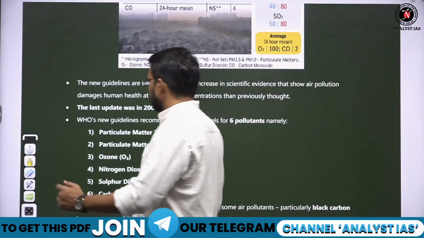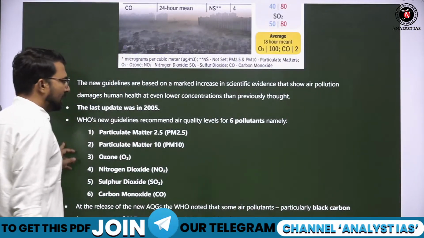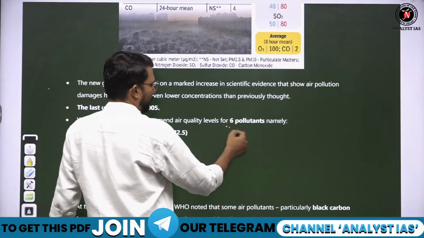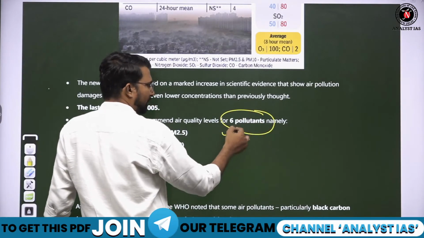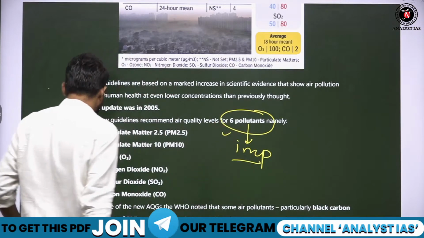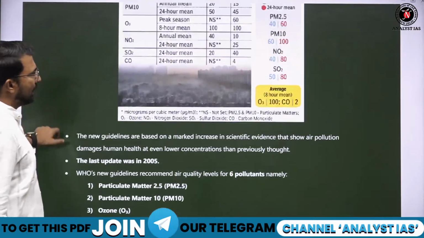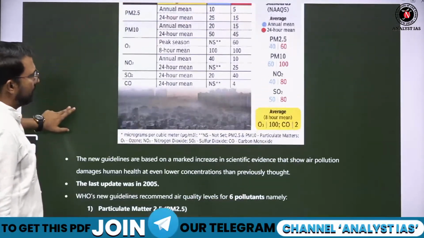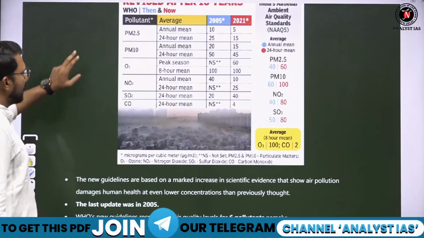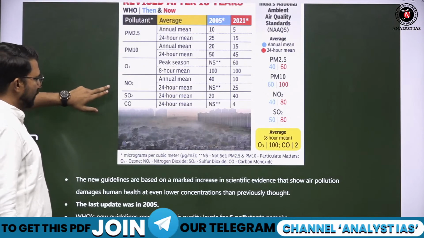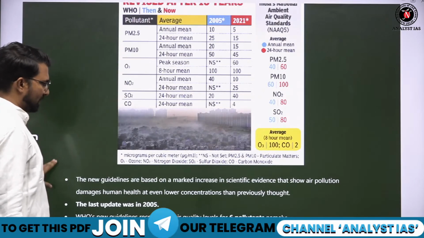So WHO's new guideline basically covers 6 pollutants as air pollution. Remember this thing. As per the WHO's new air quality guidelines, how many pollutants are recognized? PM 2.5, PM 10, ozone, nitrogen dioxide, sulfur dioxide and carbon monoxide.